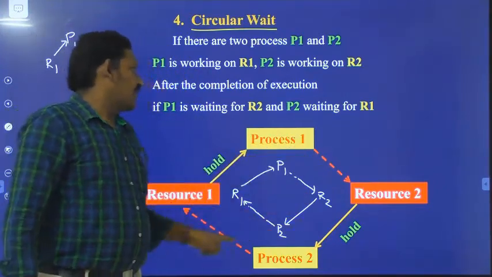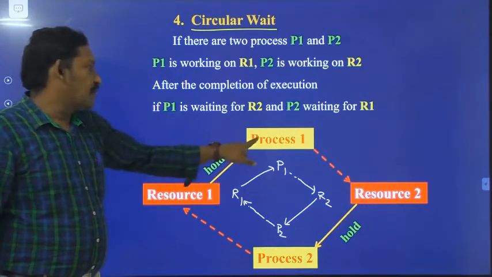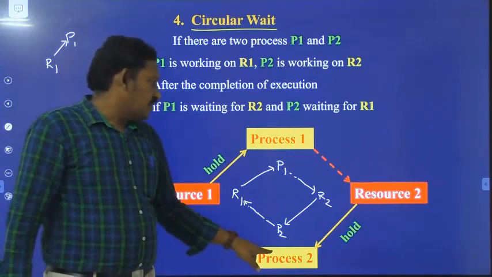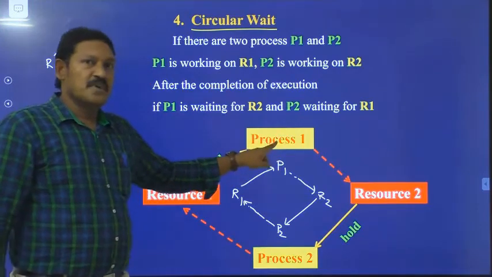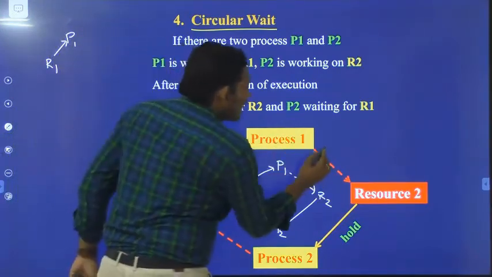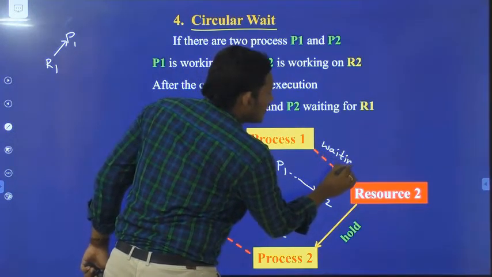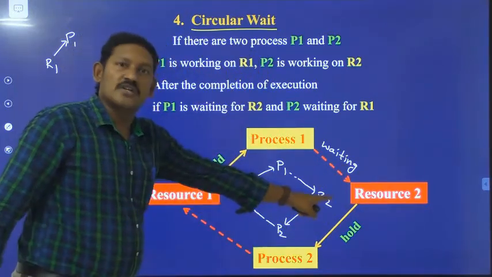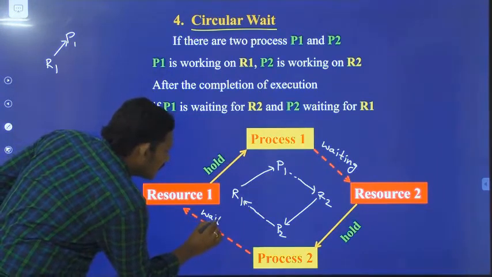In the figure, it is very clear. Process P1 is holding resource R1 and waiting for resource R2. Similarly, process P2 is holding resource R2 and waiting for resource R1.